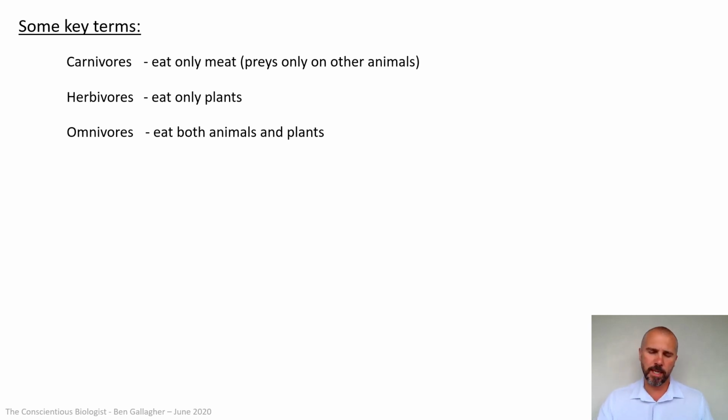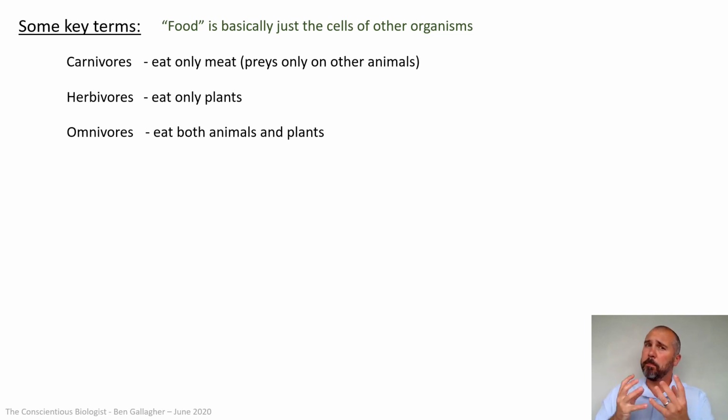But there's a really key point here that I just want to bring up that lots of people don't really ever think of, that food is basically just the cells of other organisms. Almost everything that every organism on Earth eats is just cellular material. There's only a few exceptions to that, and really most of the exceptions come from humans, where we've processed cells to get certain things out of them. So anything we eat that's just sugar based, sugar isn't really just cells, but it came from cells. But the only exception that affects multiple different species is milk.